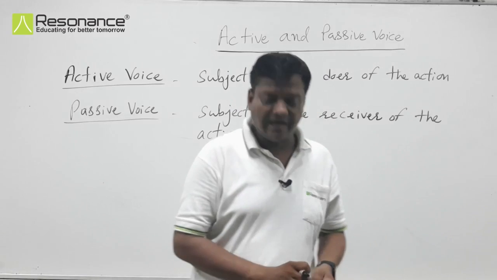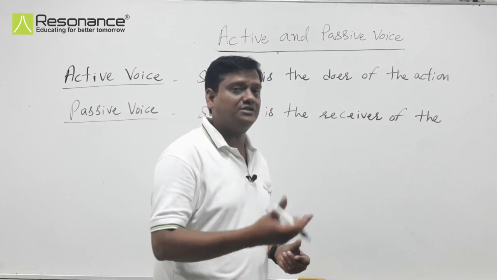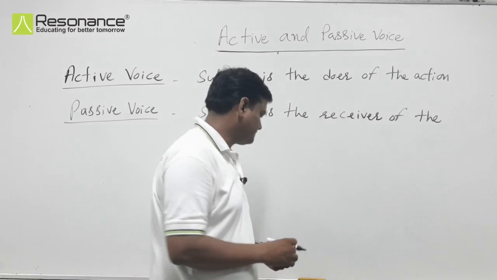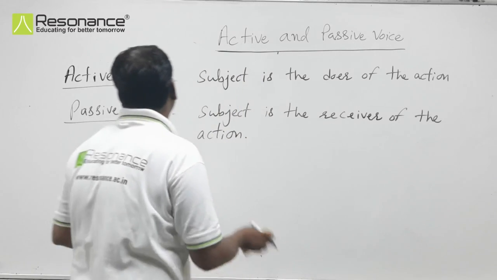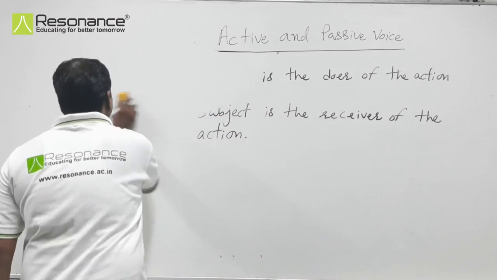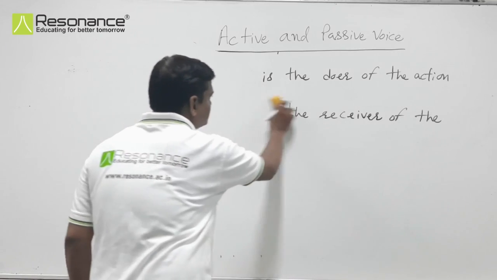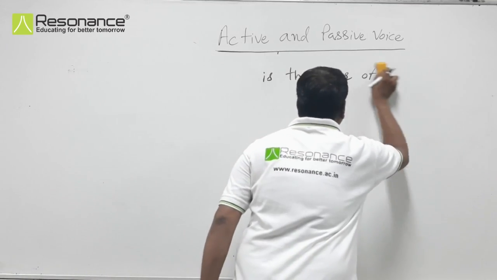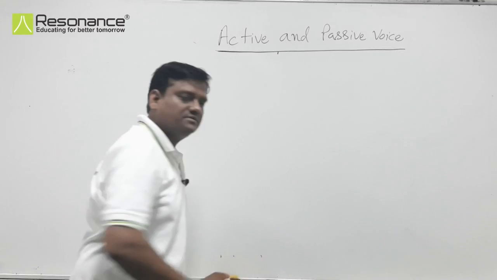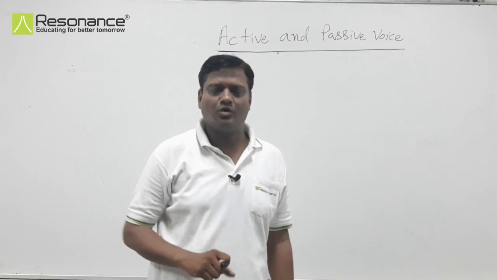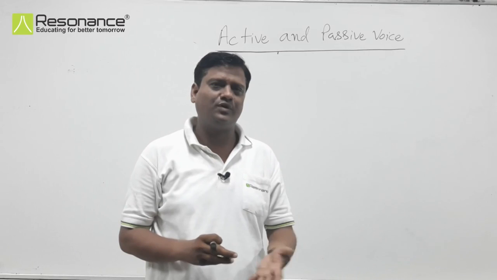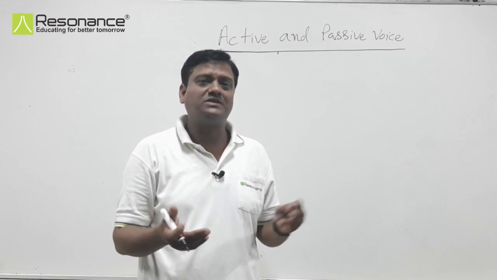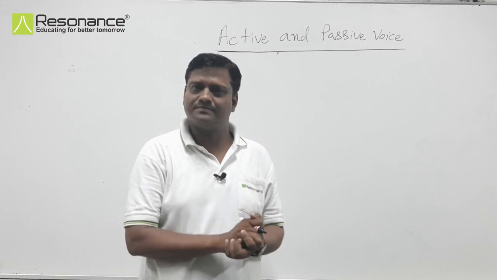That is the use of active voice. That is the use of passive voice. Okay. So, what are we to do? Mostly we are given sentences in active voice and we are to convert those sentences into passive voice.